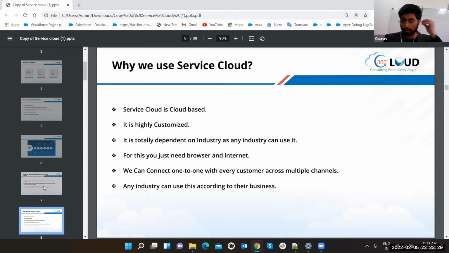Why do we use Service Cloud? Exactly, why should we use Service Cloud? We can use some other thing. We can take a diary and note it down, or we can just take a system, or a person can come to us.